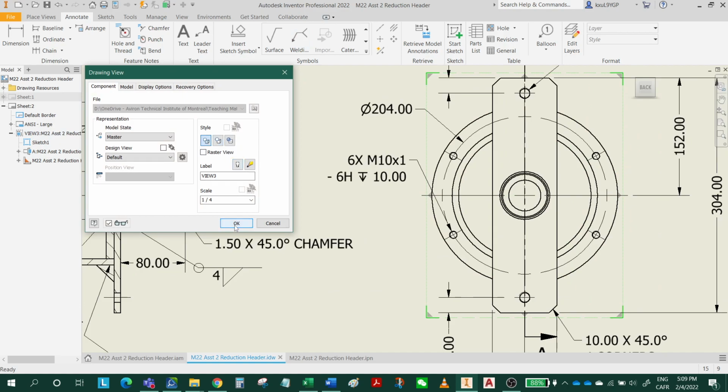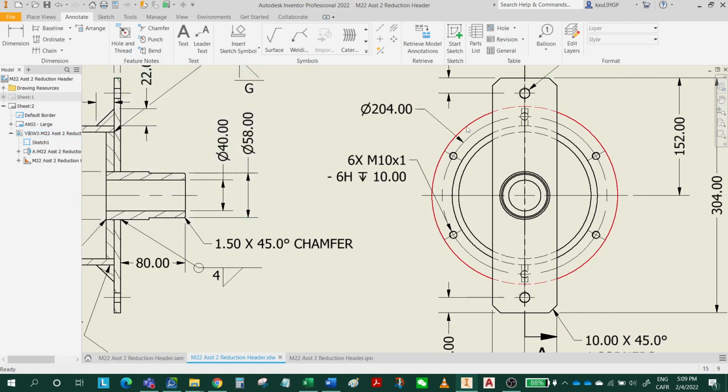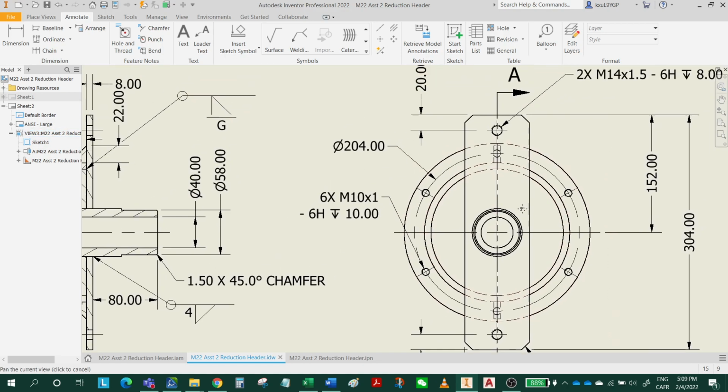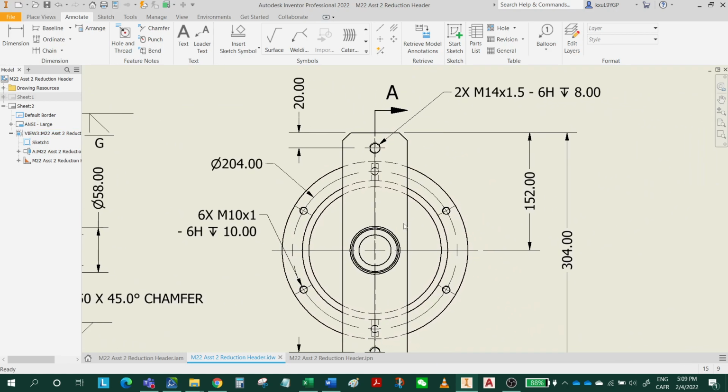This is not normal because this is an assembly. We shouldn't show the hidden lines. But in this drawing, we added dimensions on this assembly drawing, so we're gonna show the hidden lines. I'm gonna add a welding symbol for location C.